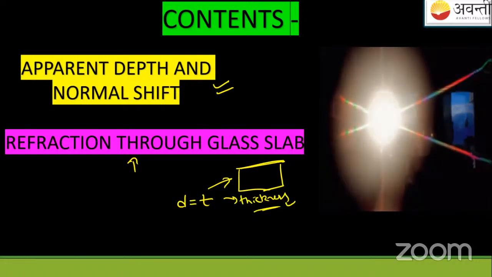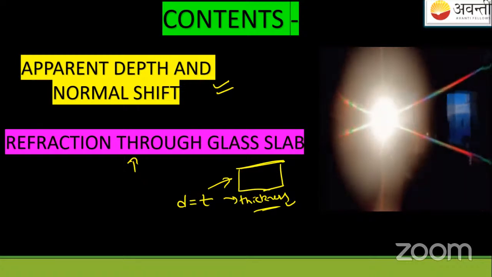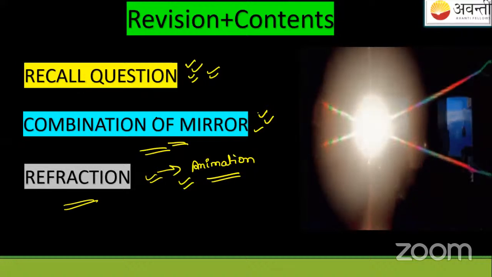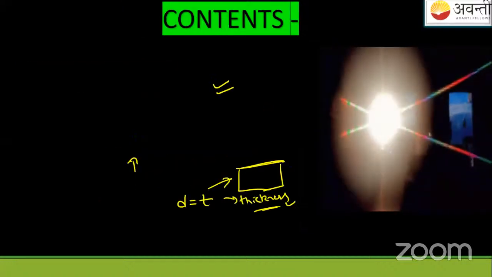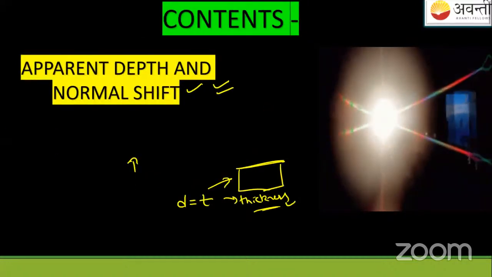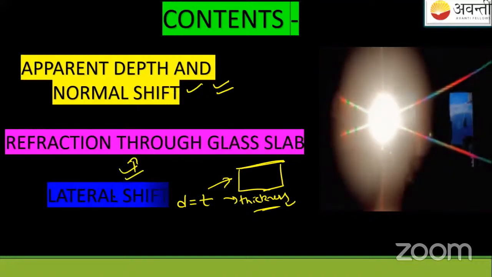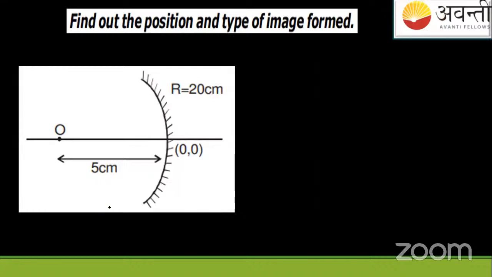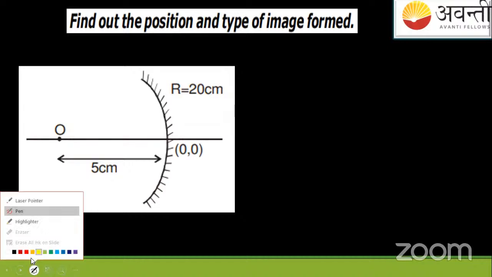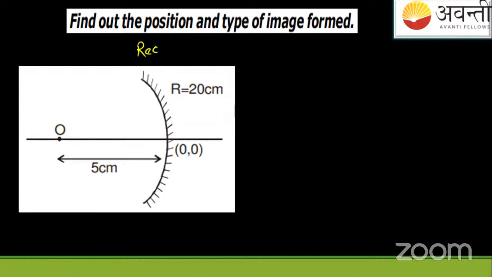If you are clear with all of this, please text yes, otherwise no issues. You can text no also, and I'll explain it again. Yes. Recall question, combination of mirrors, refraction. After this, apparent depth and normal shift. After that, refraction through a glass slab. After this, lateral shift. So this was a previous question. I took this as a recall question in the previous class. I hope all of you are alert about this, right?